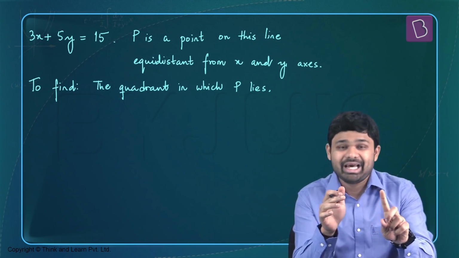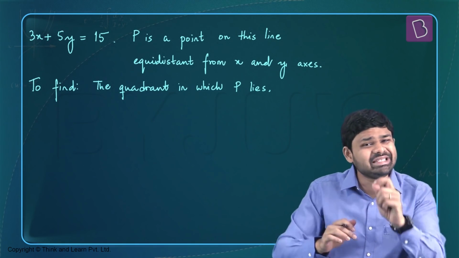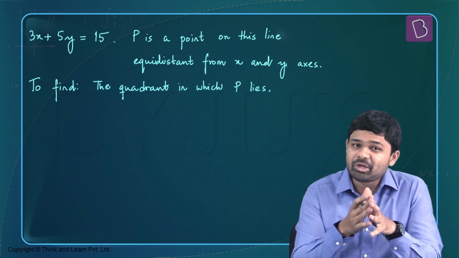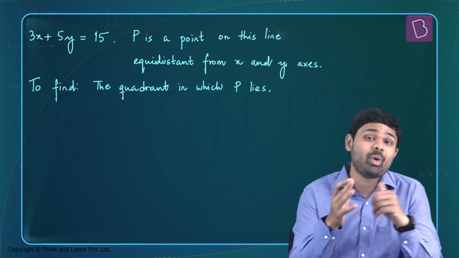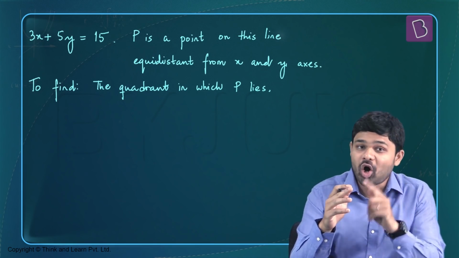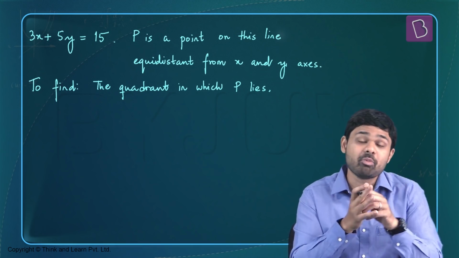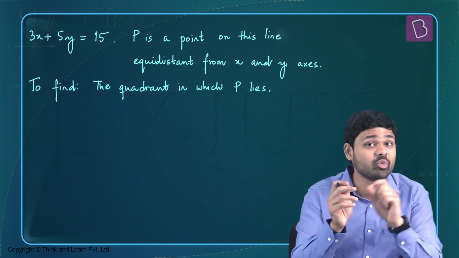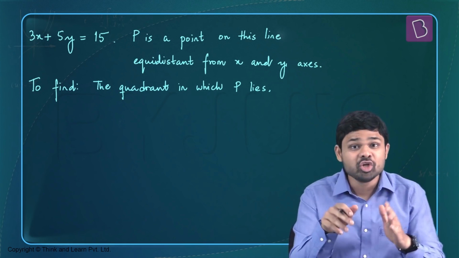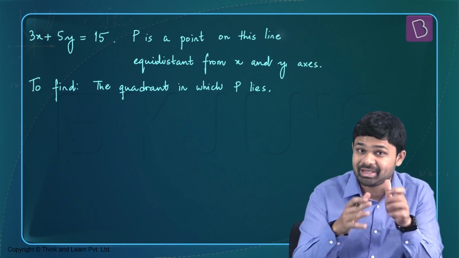Now, I'm not going to solve this analytically. Of course, I will show it to you at a later time, but the first thing that I'm going to show you is the easiest method to solve this question. So, if the point P is equidistant from the x and y axis, this means that point P also lies on the straight lines mod x equal to mod y. So mod x equal to mod y is a pair of straight lines on which this point P has to lie to be equidistant from both the axes. So x equal to y, x equal to minus y. These are the two straight lines on which P has to lie.